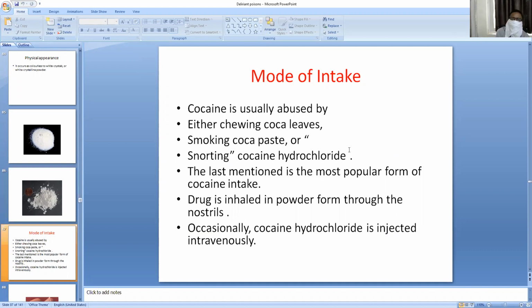So mode of intake: cocaine is usually abused by either chewing coca leaves, smoking coca paste, or snorting. By chewing, smoking, or snorting. Snorting cocaine hydrochloride is the very, very popular form of cocaine intake, and this is inhaled as a powder form through the nostrils.